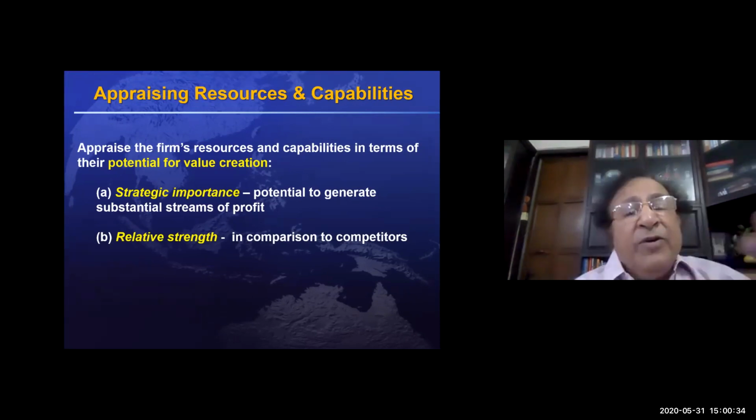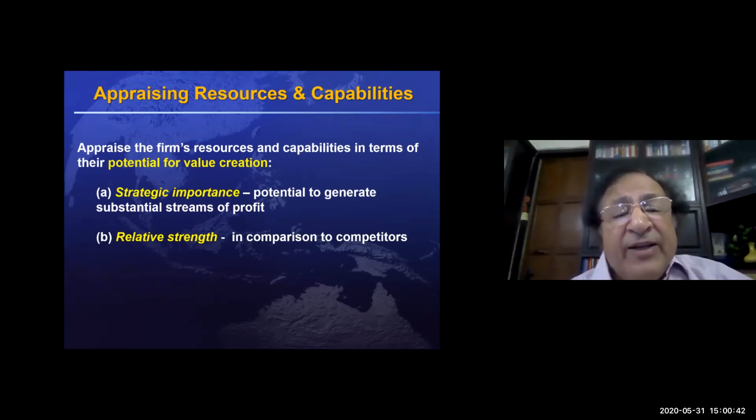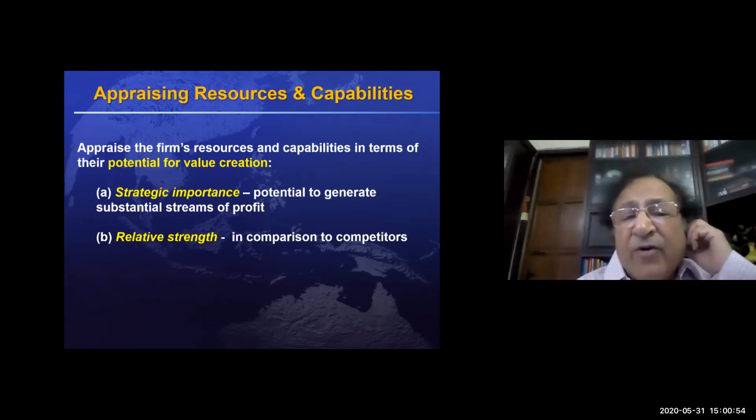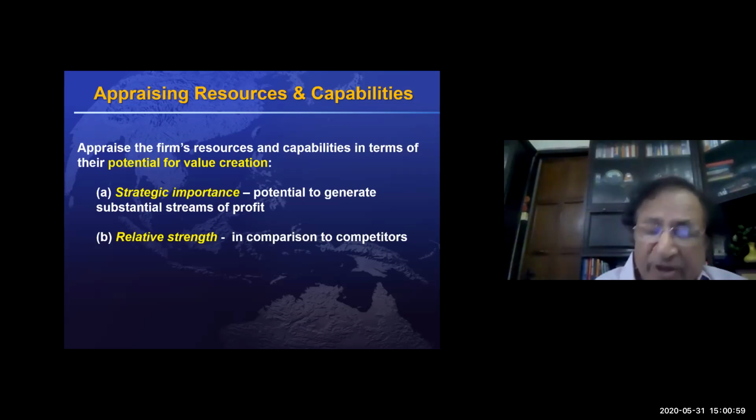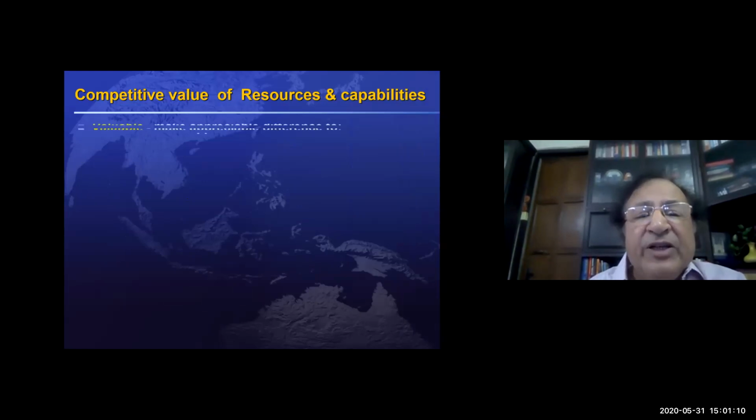Now, if we want to determine this, we have to determine which resources and capabilities give us a strong competitive advantage. So we have to appraise our resources and capabilities, because only those resources and capabilities can give you value creation. There are two parameters on which we have to appraise: the strategic importance and the relative strength of each capability.